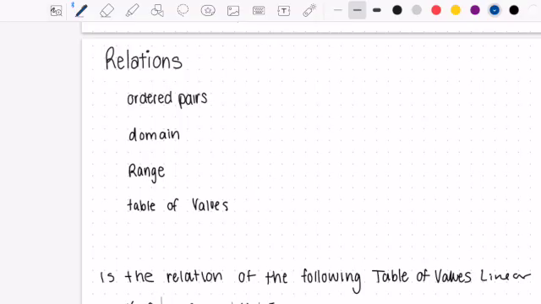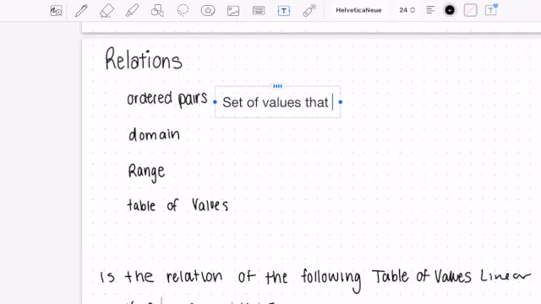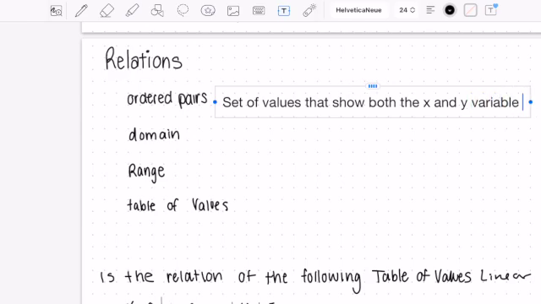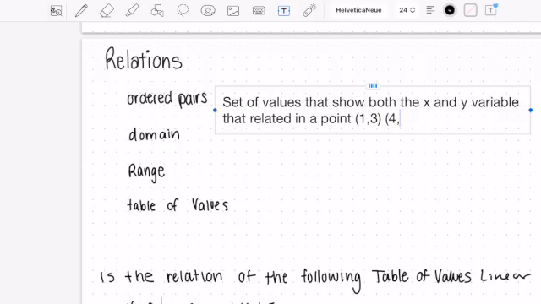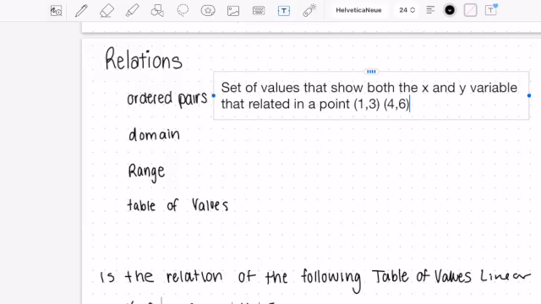Now, an ordered pair is a set of values that show both the x and y variable that are related in a point. Okay, so this would look like 1, 3, and then 4, 6, and whatever the next ordered pairs would be. Those are ordered pairs.